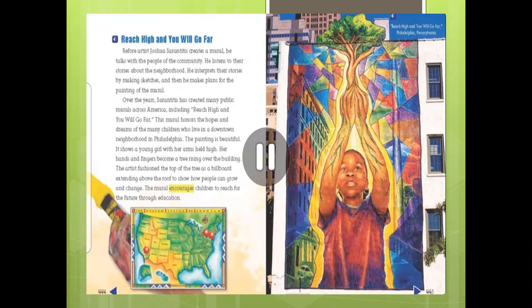So he said, in the end, we have here the last line, the mural encourages children to reach for the future through education. This is the bottom line, this is the summary, that I will be able to do what I want to do with the power of education. I will have a better future only through education, not without it.